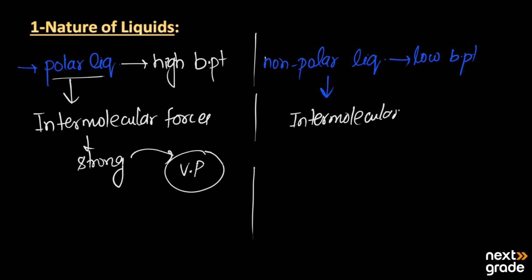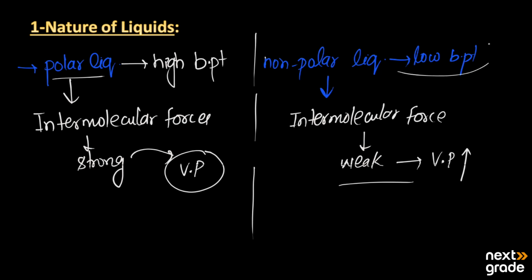So the molecules are attracted with less force of attraction towards one another, and there is formation of more vapors, and the vapor pressure will be high, so their boiling point will be low. So this is a simple effect of the nature of liquids or intermolecular forces on the boiling point.